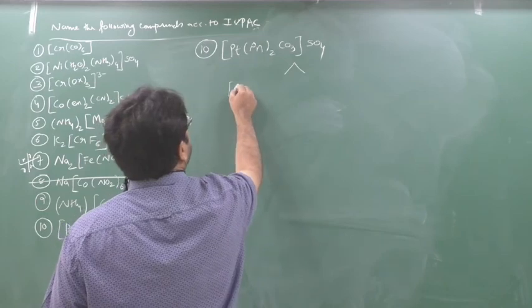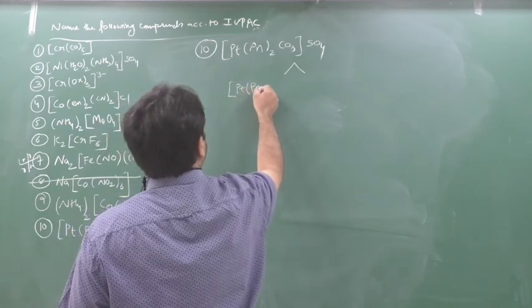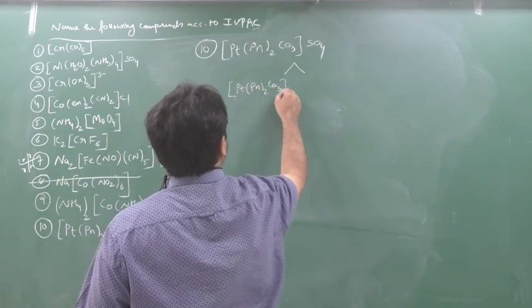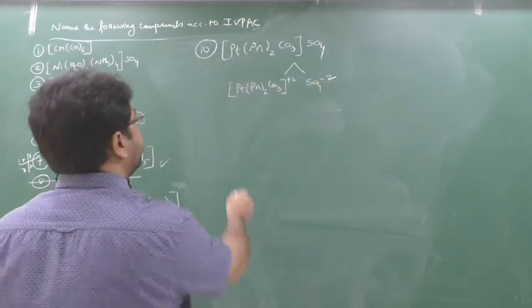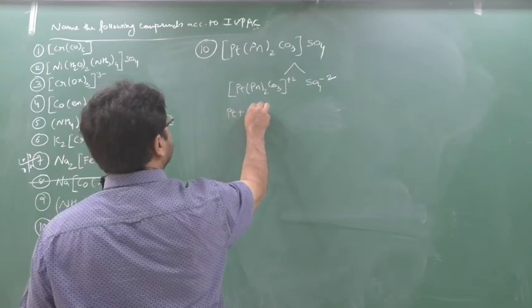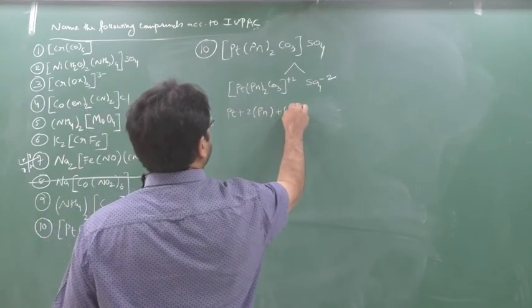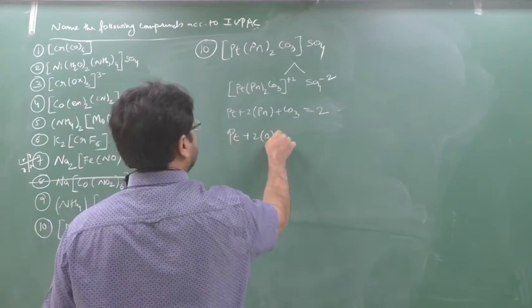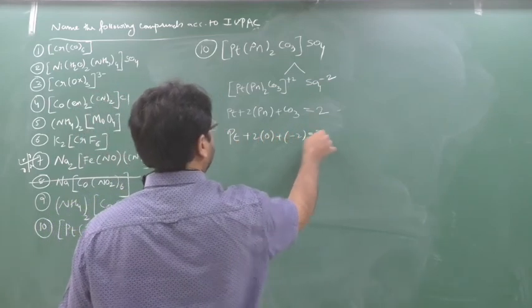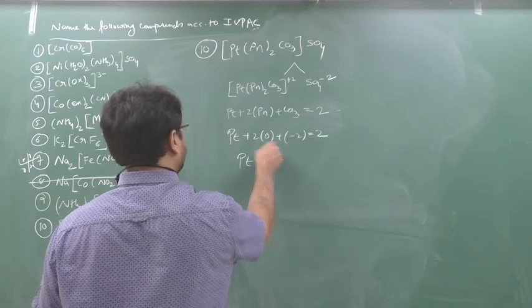So [Pt(pn)2CO3] plus 2, SO4 minus 2. Clear? Now Pt plus 2 into pn plus CO3 equal to 2. Pt plus 2 into 0 minus 2 equal to 2. Pt equal to 4. Clear?